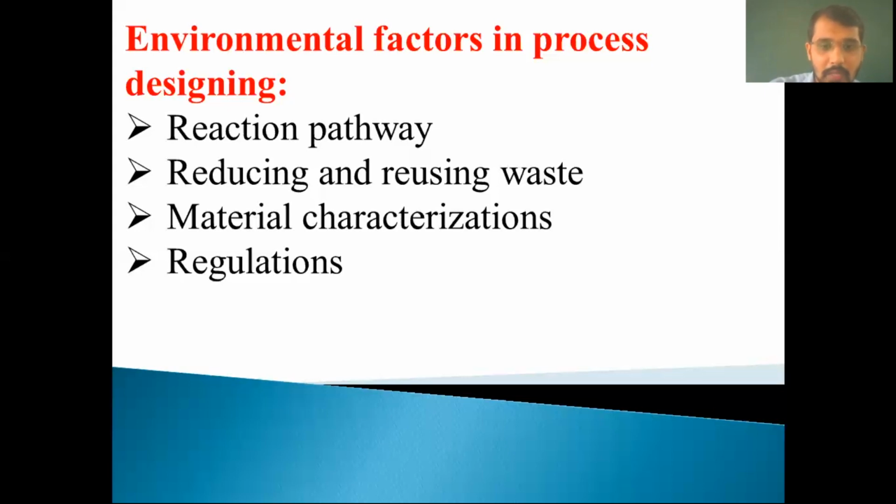So it is important because of the higher operating temperature, which can cause pyrolysis. Whatever temperature we are using for generating chemicals, we should know the optimum range of the temperature, because if we increase the temperature, there is a chance of pyrolysis. Pyrolysis means breakdown of the chemical products. So temperature handling is also important, and regulations. So for this: reaction pathway, reducing and reusing waste, material characterization and regulations. These 4 parameters are very important for process designing.